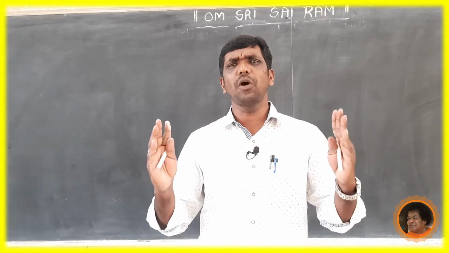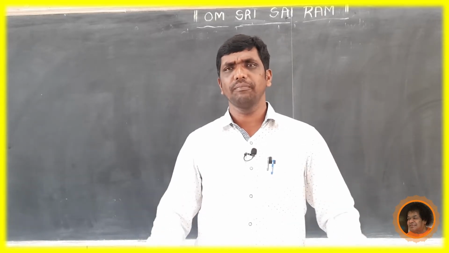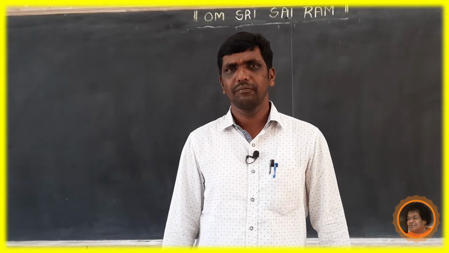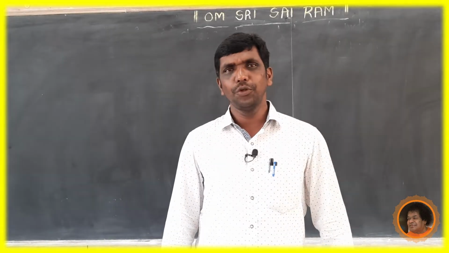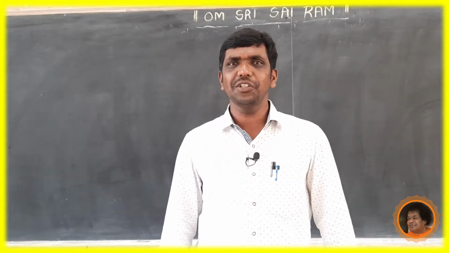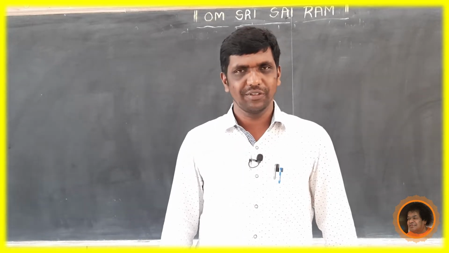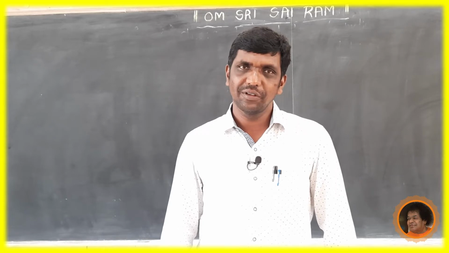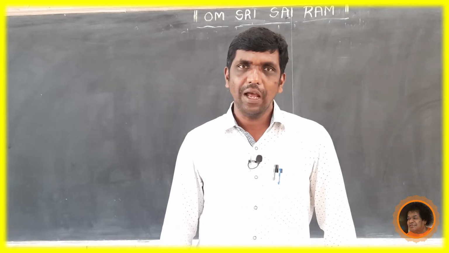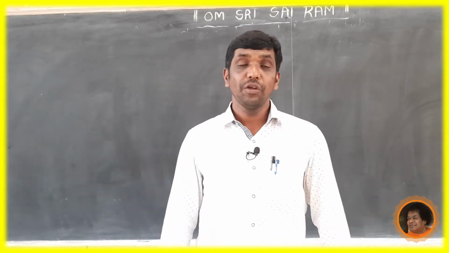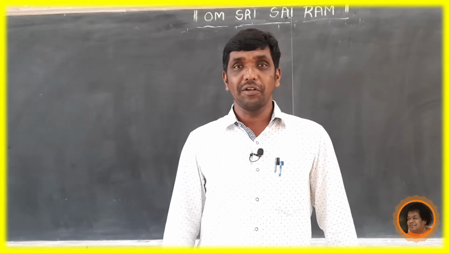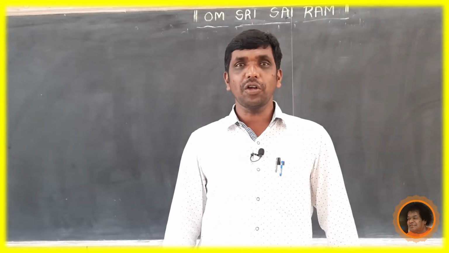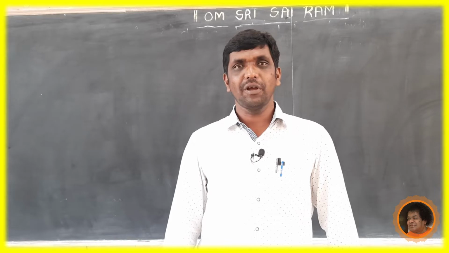But what type of government do we have today? France has a unitary form of government. England has a unitary form of government. Moreover, we discussed it: India is a sovereign, secular, democratic, republic country.